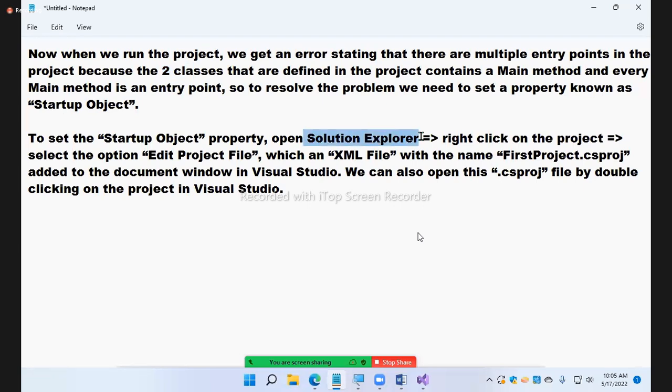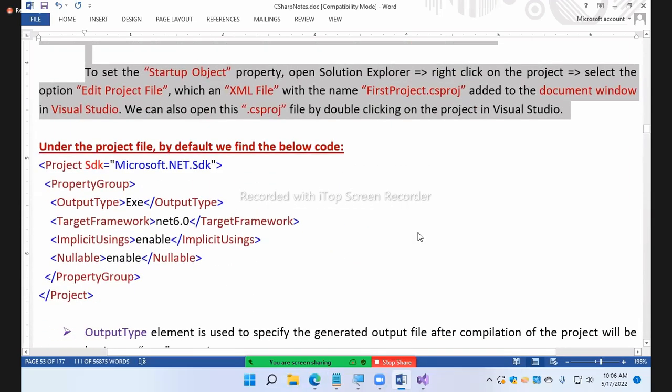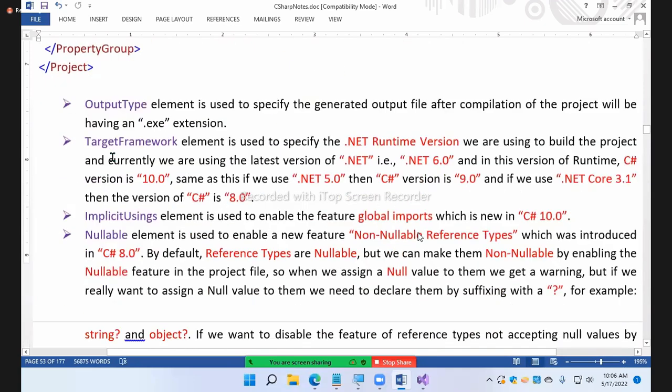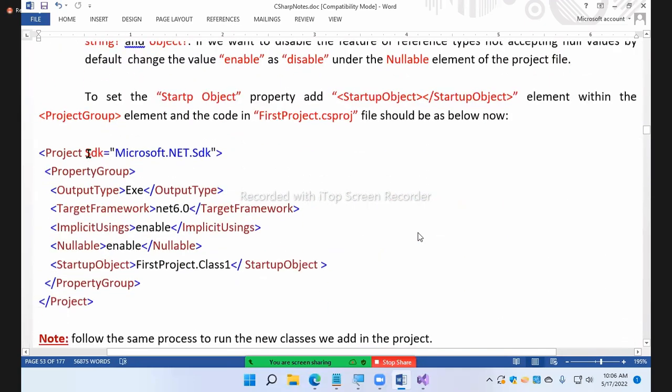Right click on the project, select the option Edit Project File, which opens an XML file with the project name added to the document window in Visual Studio. We can also open the .csproj file by double clicking on the project. Alright, double click here. When you double click, it opens to you. And after that, we set up the startup object.